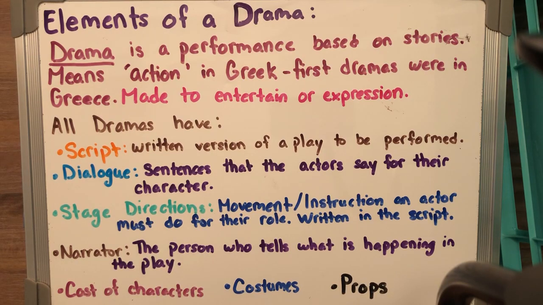And then, of course, we have a cast of characters. We have the costumes, because each character is different from one another, just like people are. We're pretty different from each other. So those characters are going to have some costumes. Now, let's say if the boy is a skater, he's going to be probably having a skateboard with him, a helmet. Maybe if he's an athlete, a baseball bat, baseball glove, soccer ball. If she's a dancer, she's going to have dance stuff. If it's a mother, we're going to dress her up in some motherly kind of clothing, that kind of thing.